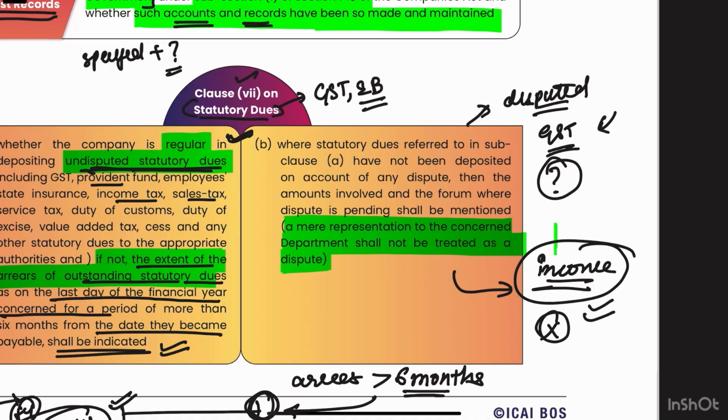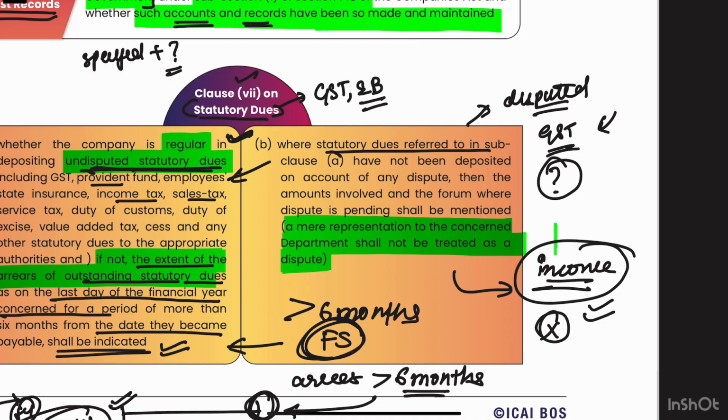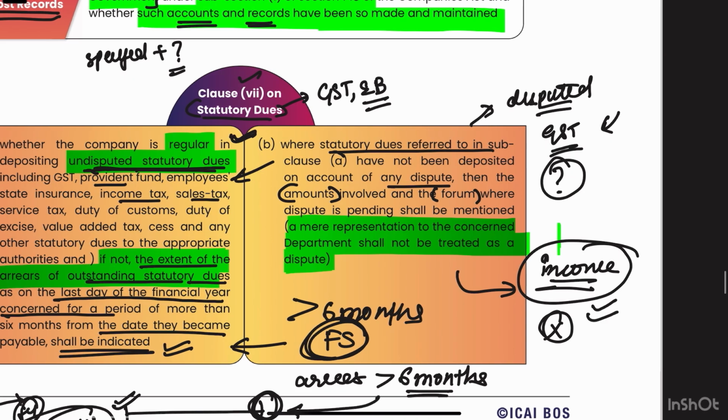And if these statutory dues have not been paid for a period of more than 6 months on the date of the financial statements, then that will be covered here. Now, whether the statutory dues which have been referred to have any dispute, then the amount involved and the forum, that is the income tax department or the GST department or any other PF departments, will be mentioned. So if a dispute is still pending, then that will be mentioned.